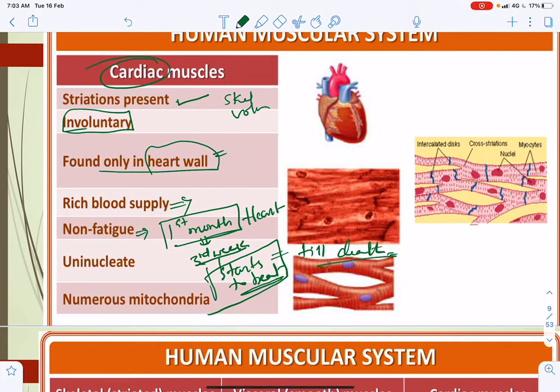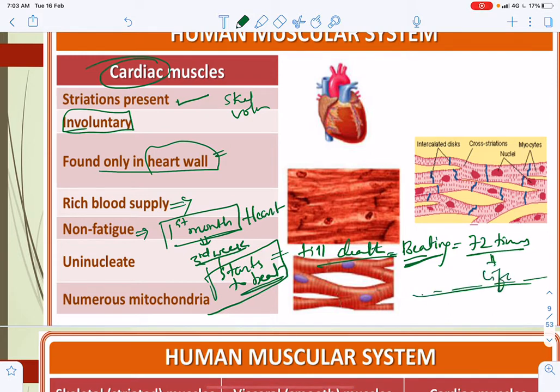Just imagine, as we studied in body fluids and circulation, the heartbeat per minute is 72 times. Over so many years of lifespan, how many times will it beat?